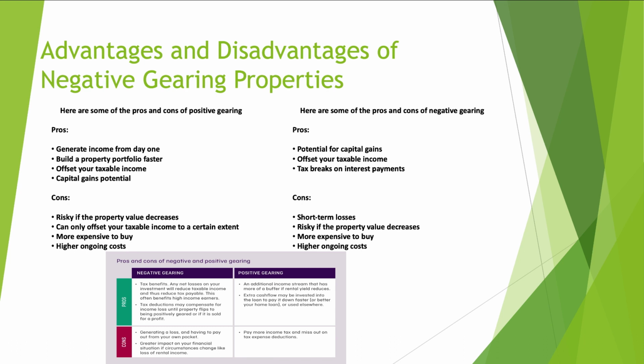Offset your taxable income. A very good consideration on how to save tax is just use the negative gearing property, because you are incurring loss in your business. The investment is like a business for you, right? So you are incurring loss in it. You are paying more towards the property than you are actually getting out of it. So in that case, when you go and talk to your tax accountant, you have to let him know that this is the property which is a negative gearing for me, and then they will do the tax rebate for it and might offset that taxable income in your account as well. So that's a very good way of saving tax.